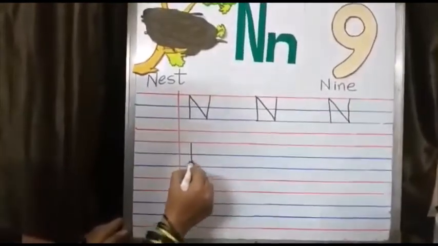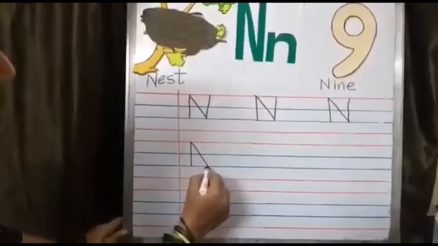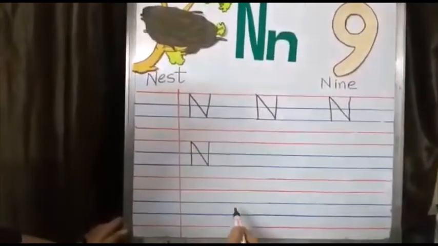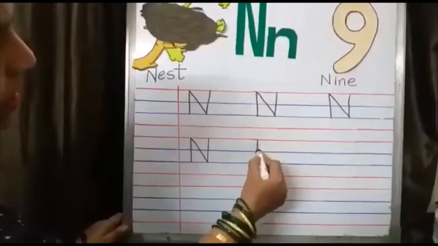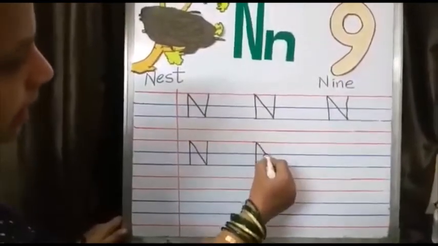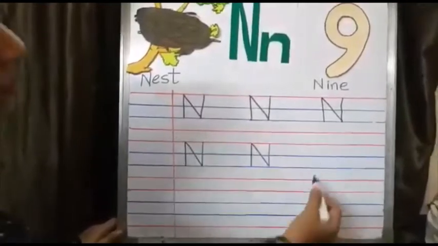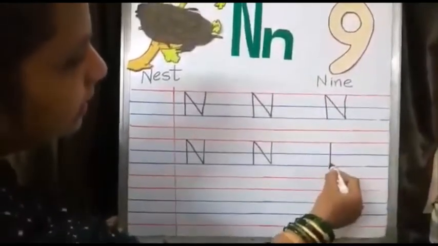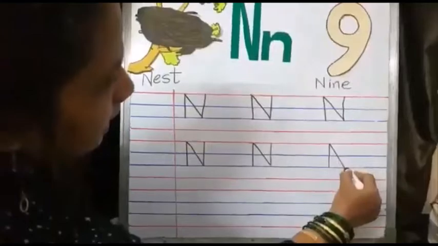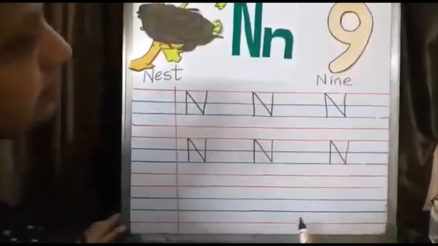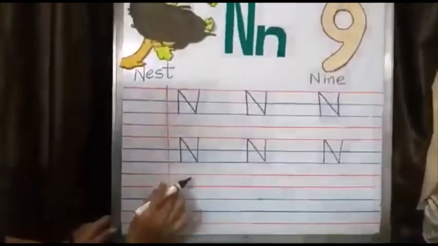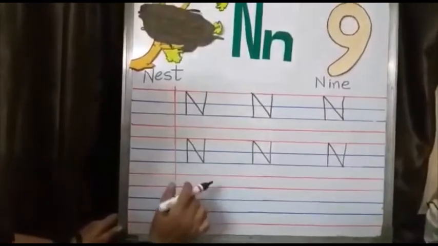Standing line, slanting line, standing line. We will not write on the fourth line, the danger line.